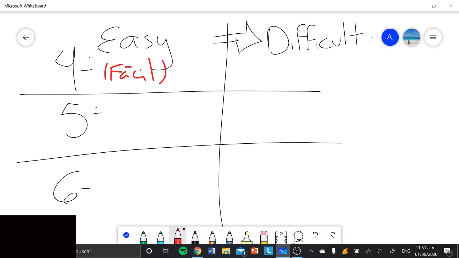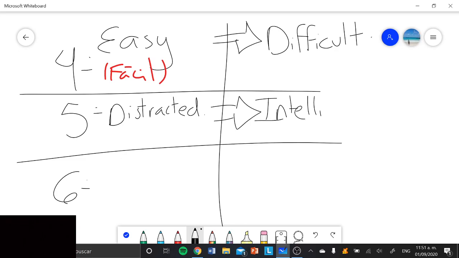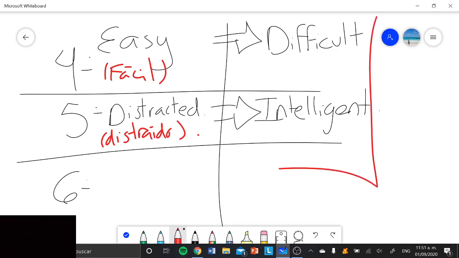Let's pass with the number 5. The number 5 is distracted. Distracted. And the other one is intelligent. Intelligent. This one sounds like in Spanish. Intelligent, obviously, es inteligente. And the opposite of inteligente, pues vamos a ponerlo como distraído. Es una persona muy distraído o distraída. And intelligent, pues inteligente. That's the opposite. Remember, en esta sección de acá, is always the opposite. Siempre es lo opuesto.